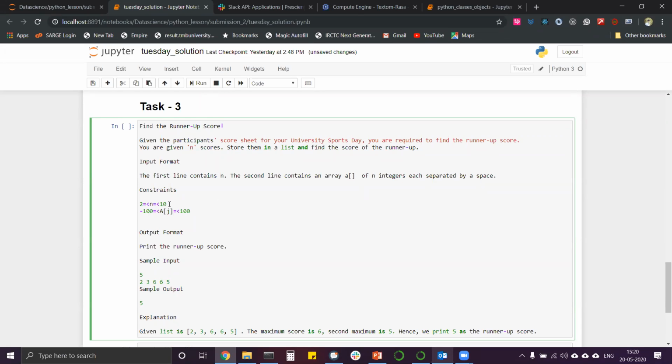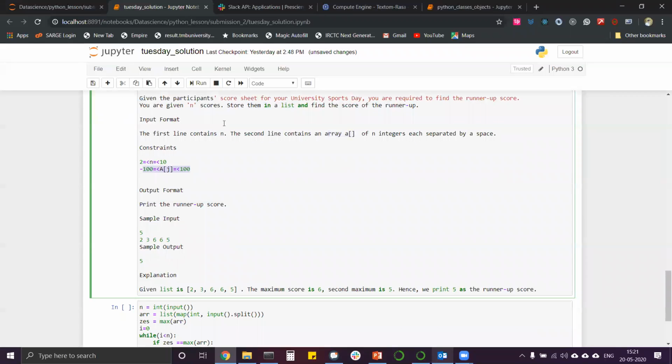So only two constraints are there: n should be between 2 and 10, and you need to understand the variable we are creating, the list, which we are converting into an array A, and that should be between minus 100 and 100.